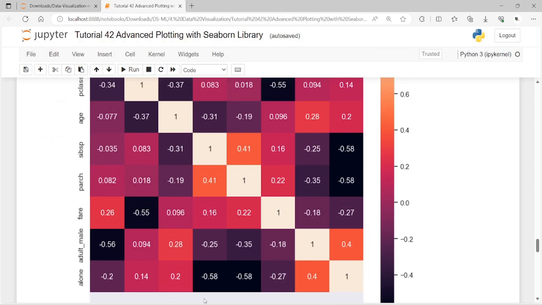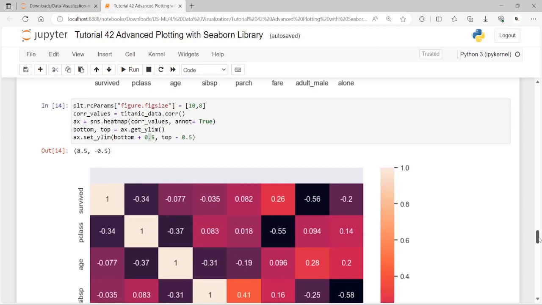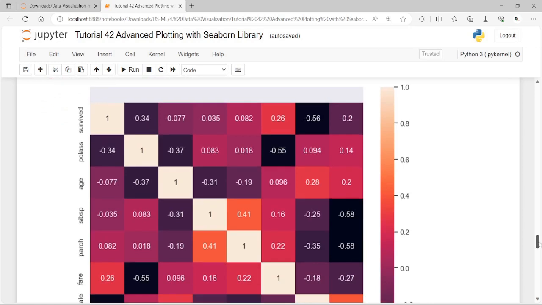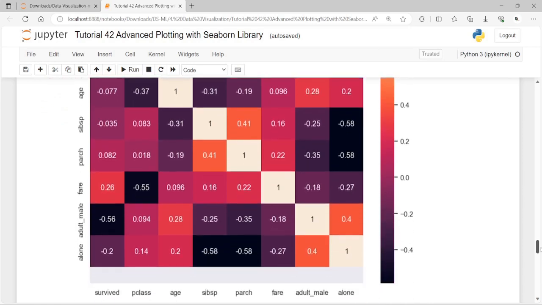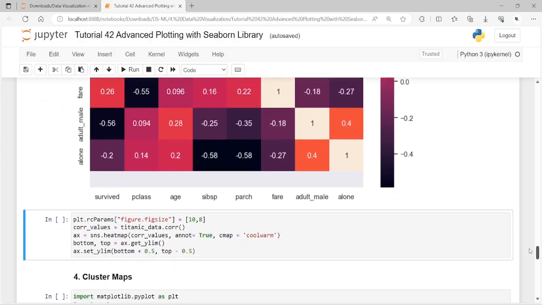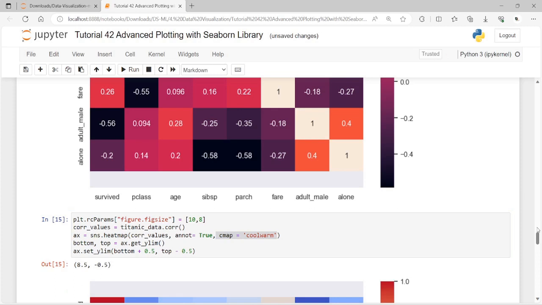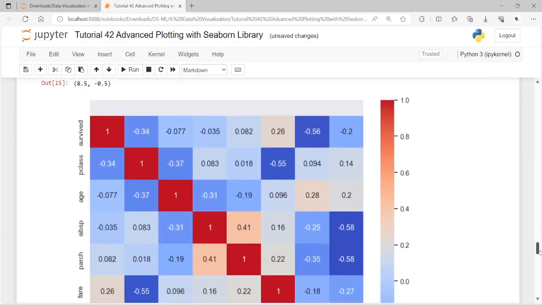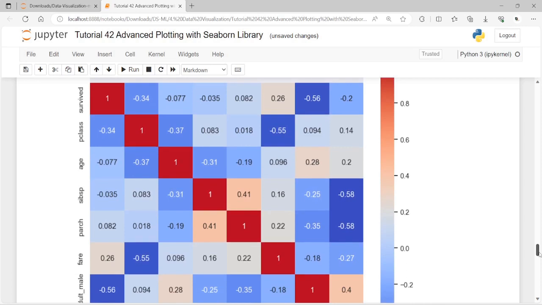You can also change the default color map. This is the default color, and you can change it by passing values to the cmap parameter. Here, see the heat map function, and we are passing the cmap color as coolwarm. Let me explore this so I can show you how coolwarm looks. In addition to changing the color of the heat map, you can also specify the line color and width that separate the cells in the map.